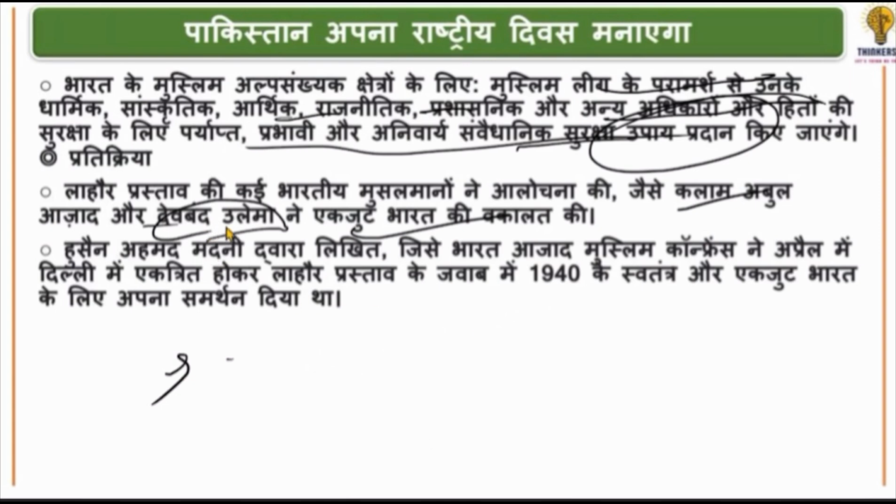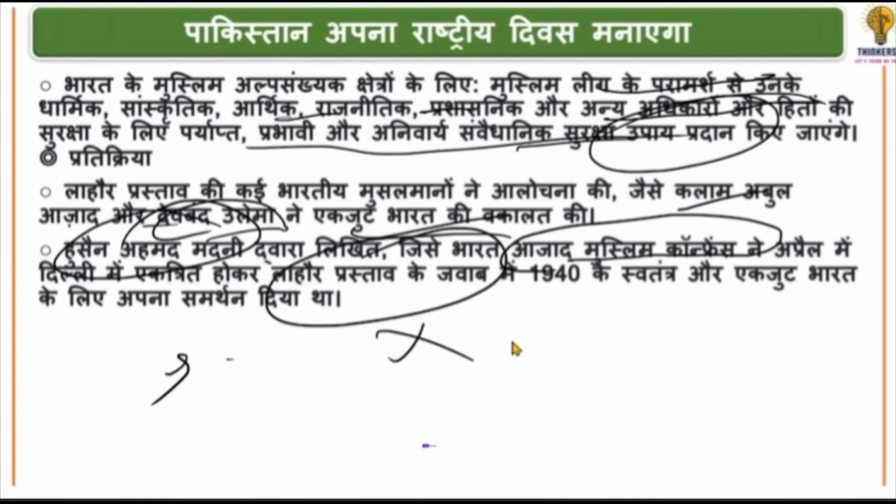At the same time, Hussain Ahmad, also known as Madani, was the president of the Muslim Conference. They were the leaders in this. They all came together in Delhi for a conference. A conference was convened, and the Lahore Declaration that was proposed was opposed, saying that it should not be accepted. We are for a united India and support a free India.